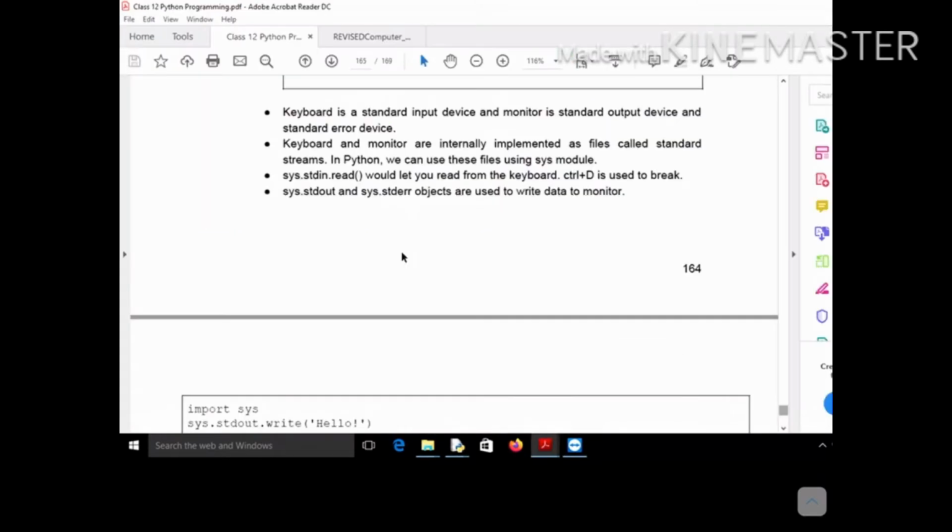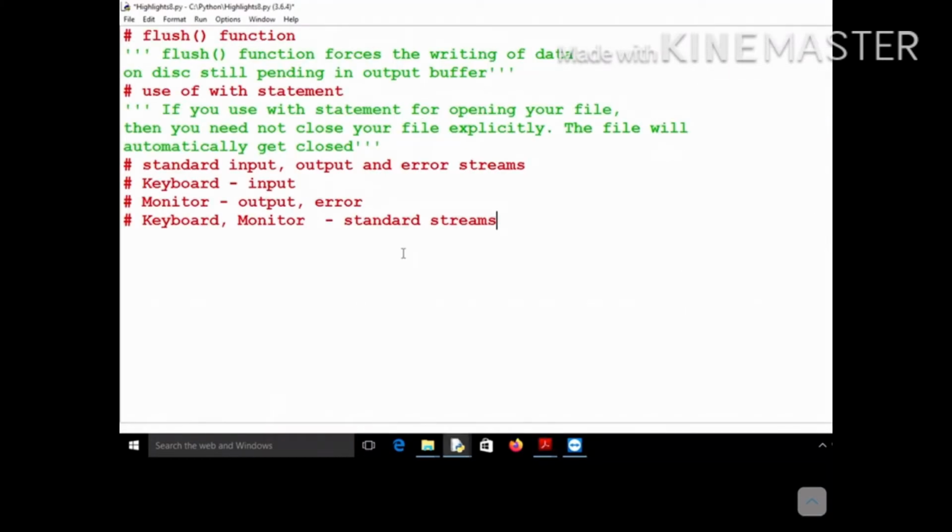Now how will you access these files? If they are files, you must be able to access them. So yes, you can access them, using the sys module. The keyboard and monitor files are accessed using the sys module.